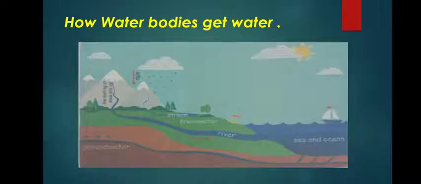These raindrops create some streams and it gives water to rivers and it increases groundwater level. And all these water bodies will go to the sea and merge there. Okay, rain is the main source of water.